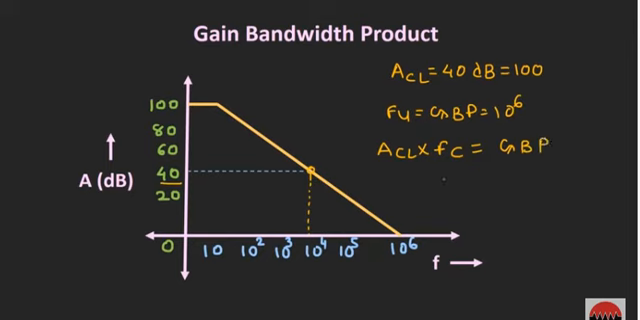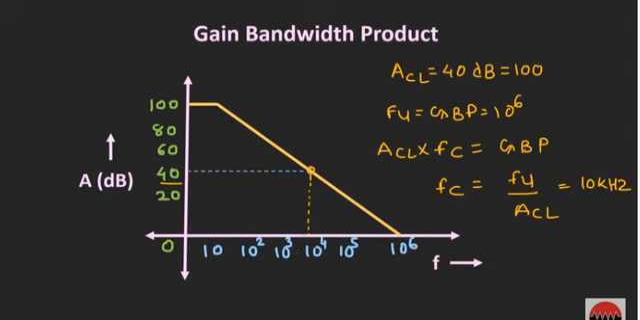and it will be equal to the gain bandwidth product of the op-amp. So from this we can find the cutoff frequency of the op-amp, which will be equal to this unity gain frequency divided by the closed loop gain of the op-amp. So in this particular case it will come out as 10 kilohertz. So in this way, whenever we are using the op-amp in a closed loop configuration, then in that configuration for the given gain we can find the cutoff frequency of the op-amp.